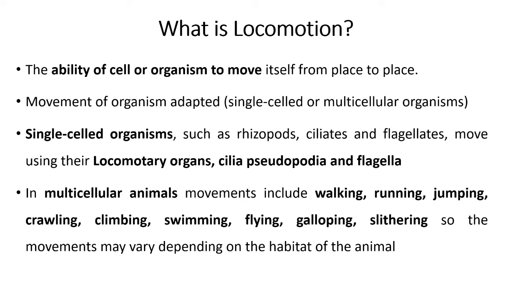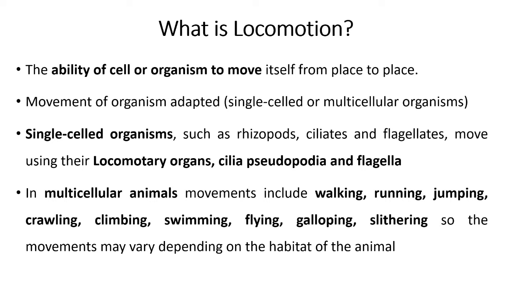Then in case of multicellular organism, we observe different types of locomotion: walking, running, jumping, crawling, climbing, swimming, flying, galloping and slithering.